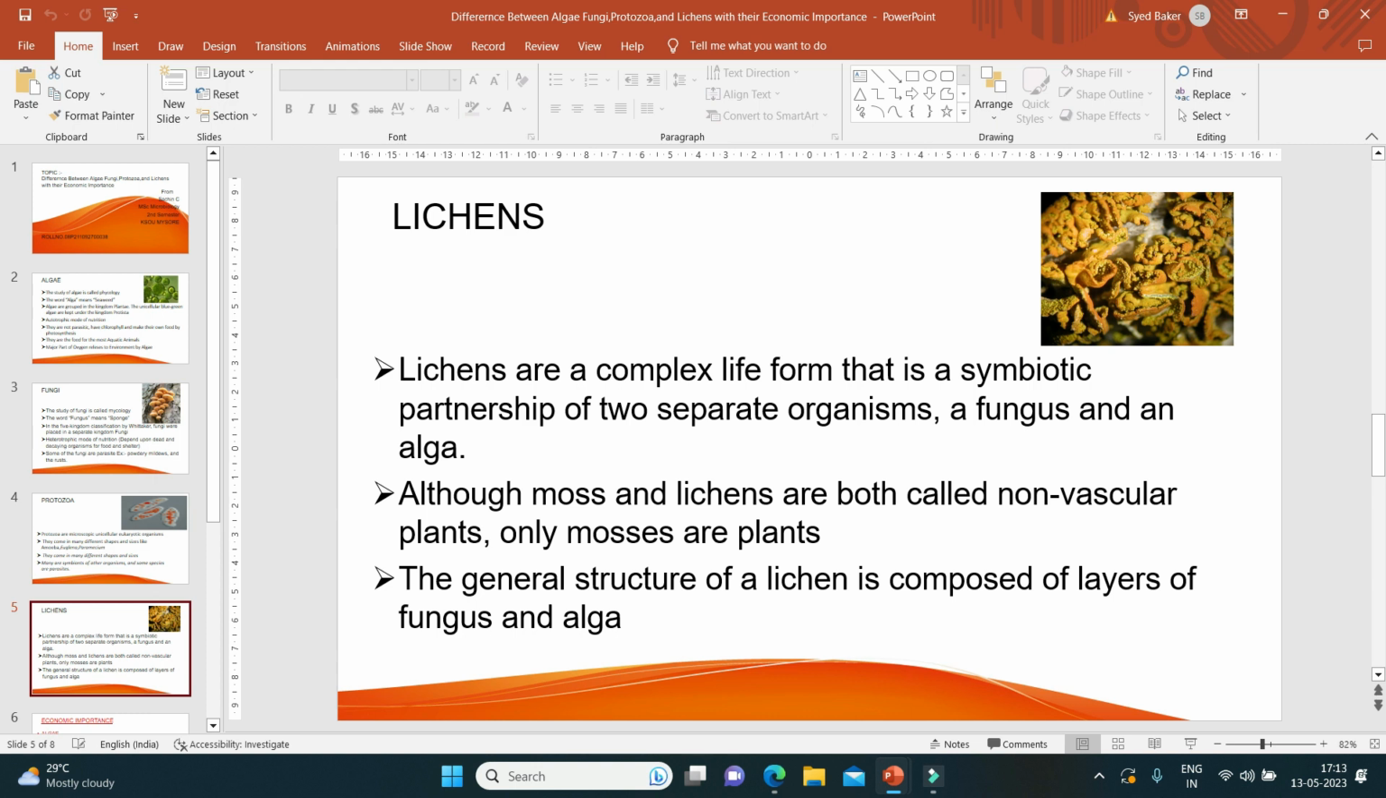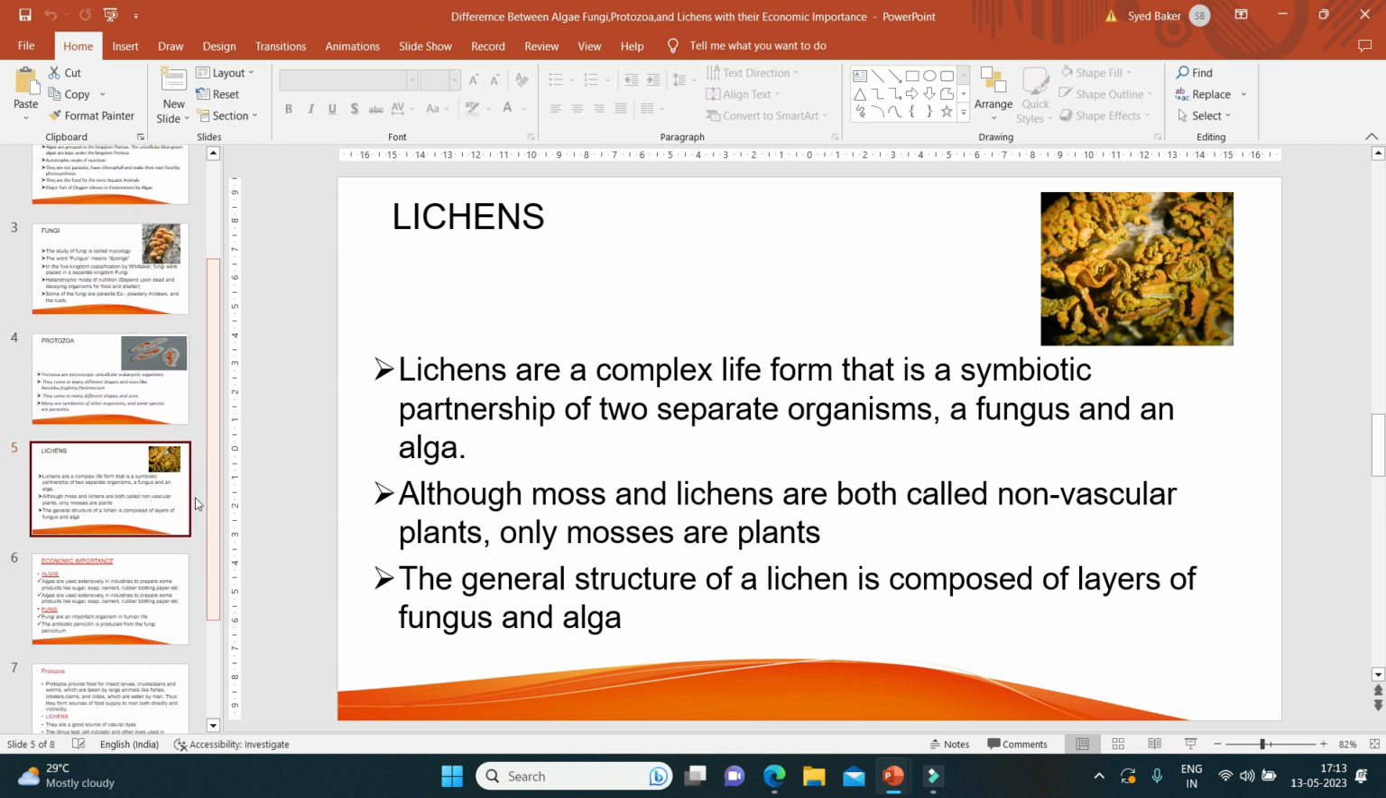One best benefit of lichens is that if the environment is fresh, then we see lichens. If it is polluted, we can't see lichens. That is the most important thing about lichens. Moss and lichens are called non-vascular plants. In lichens we can't find any xylem and phloem, because it's a symbiotic relationship between algae and fungi. The general structure of lichens is composed of layers: algae have a separate layer, and fungi have separate layers. Those all come together to form a lichen.